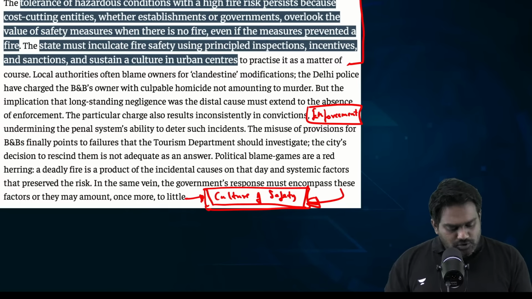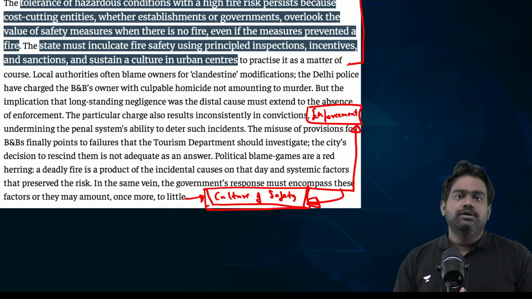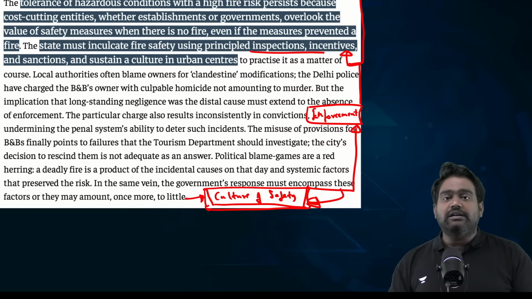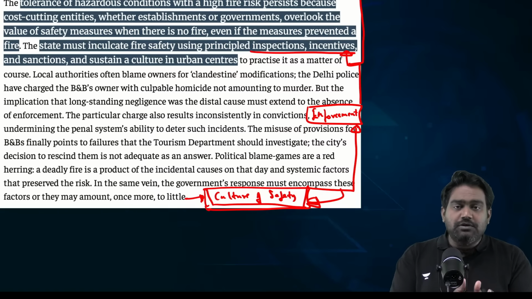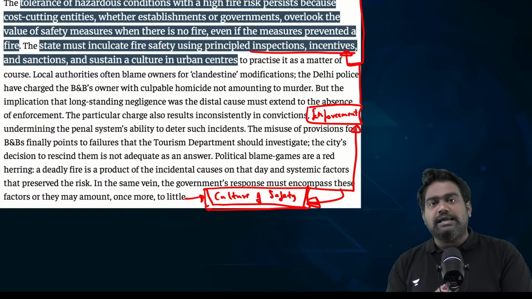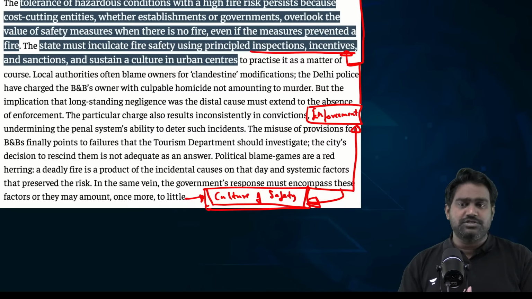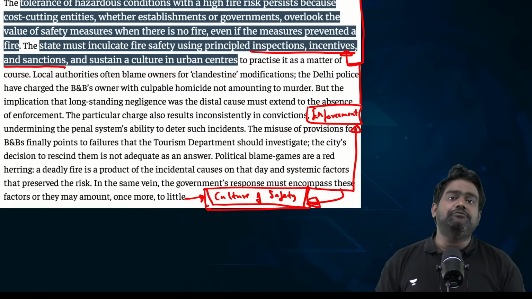For that, you need to make the people aware. Ensure that people don't cut corners, right? Even if it increases the cost of construction, there has to be mandatory compliance. So you need to create a system of regular inspections, audits, corruption free licensing and certification mechanisms at the local level, enforcement of the building codes and fire safety norms, creating incentives for building owners to promote fire safety.